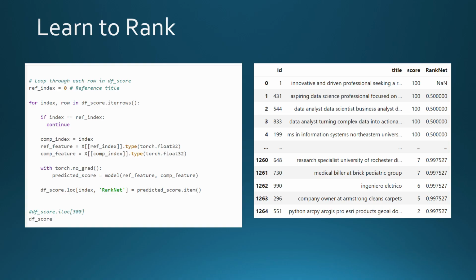With the model trained, we can select a reference title and calculate the probability that the reference title is a better fit than the other candidates. RankNet shows similar titles have a score of 0.5, or a 50-50 probability that the reference title is higher, while less similar titles show a 99% chance of ranking lower than the reference. This could be useful in eliminating candidates, but it isn't really effective in distinguishing between similar candidates.